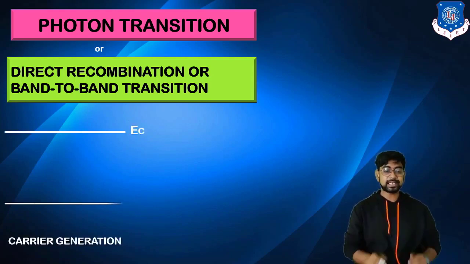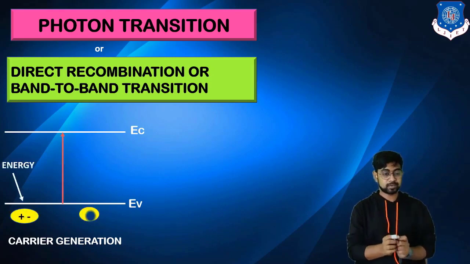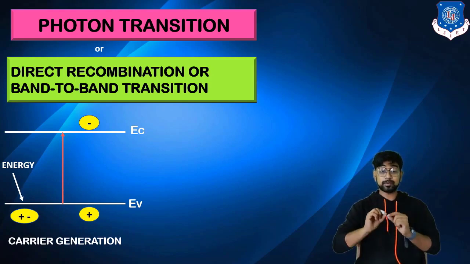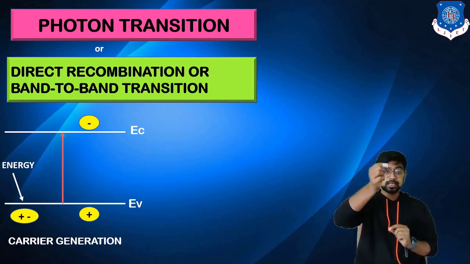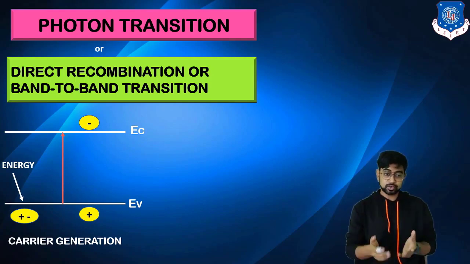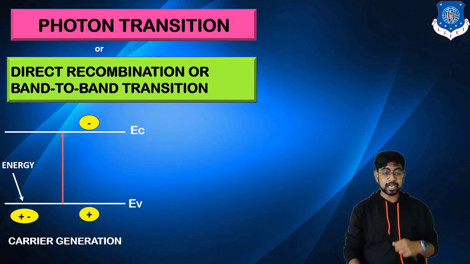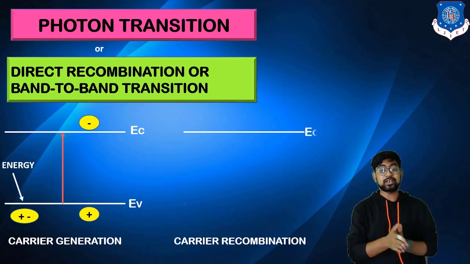What happens in carrier generation when electron hole pairs are there and energy is provided? The electron from the valence band goes to the conduction band, leaving behind a hole. So this we know is carrier generation, here in the context of the photon. Now what will happen in carrier recombination?